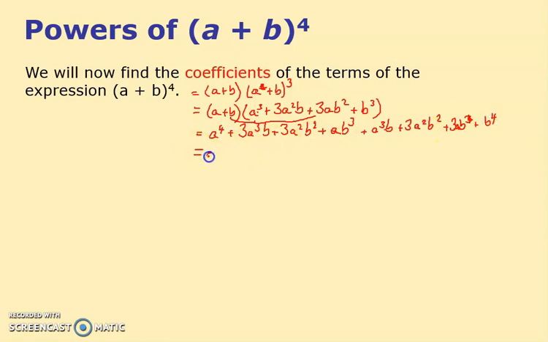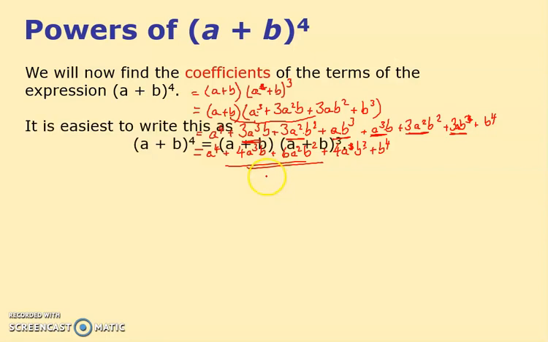So if I tidy this up, I get an a to the 4. You'll notice I've got 3a cubed b, and I think I should have another one. Yes, I have. It's 4a cubed b. And then I've got a squared b squared. I've got 3 of them there, and I've got another 3 of them there. I've got 6a squared b squared. I've got ab cubed plus another 3ab cubed. Sorry, that's 4ab cubed, nearly got it wrong again, plus b to the 4. These are hard enough as they are without me making daft mistakes.